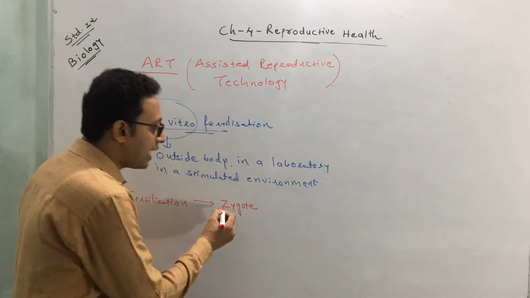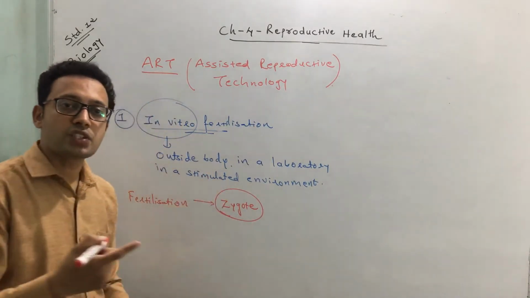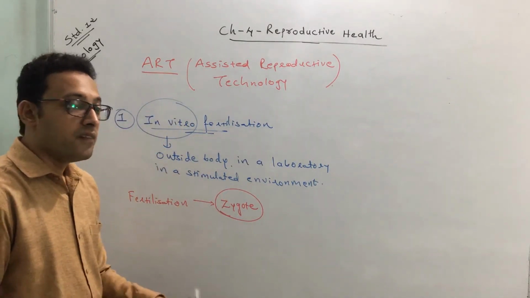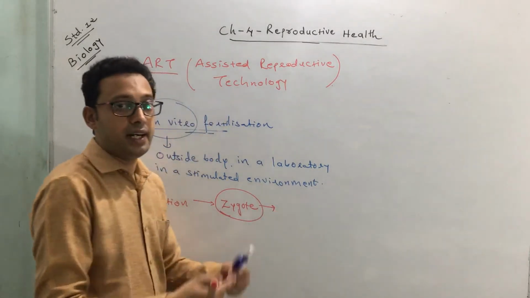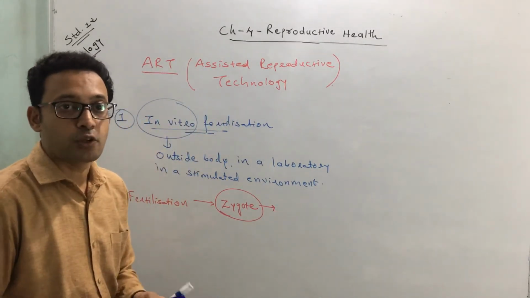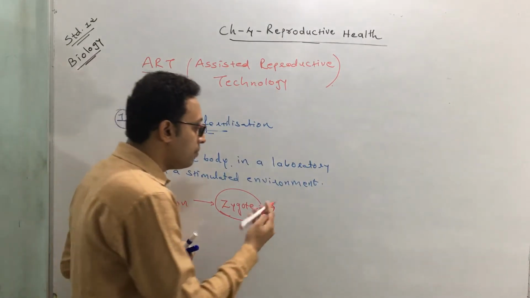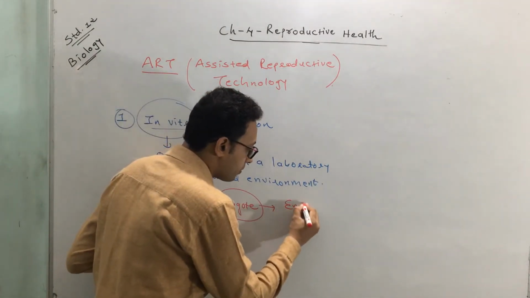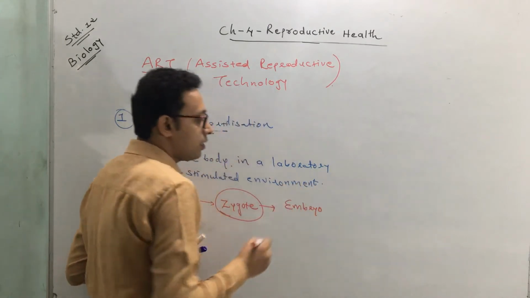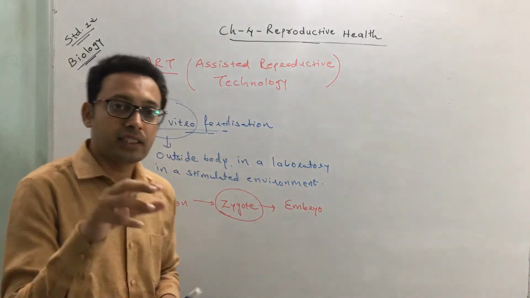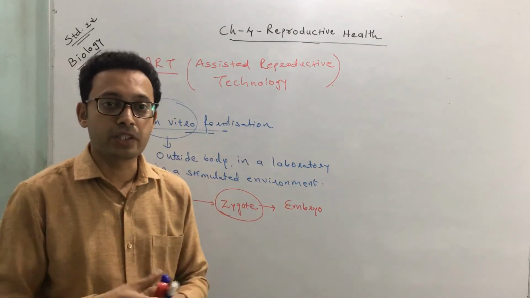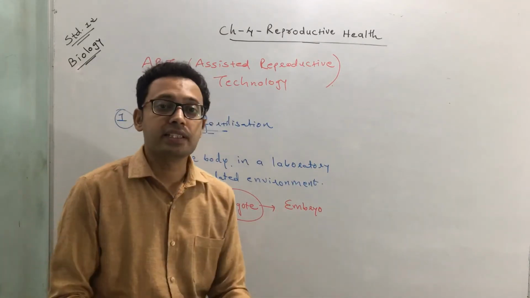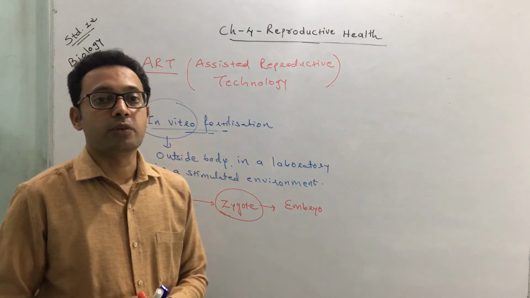So obviously, where is the zygote formed? This zygote is formed outside a body. We allow it to grow in a petri plate or petri dish to form an embryo. Okay, and then this embryo which starts to develop is transferred into a human body.